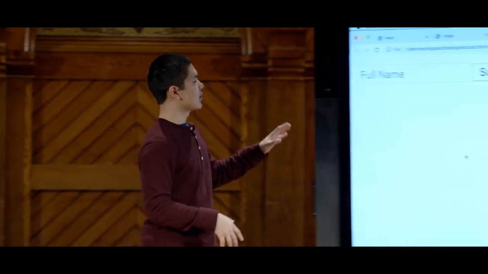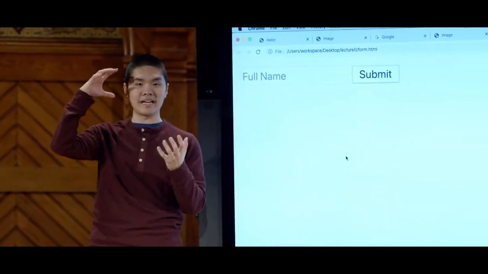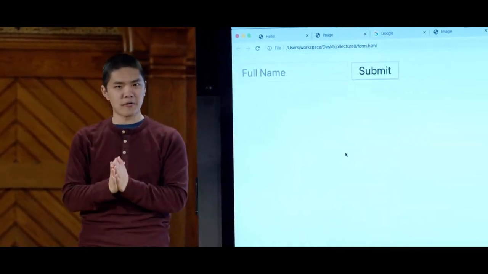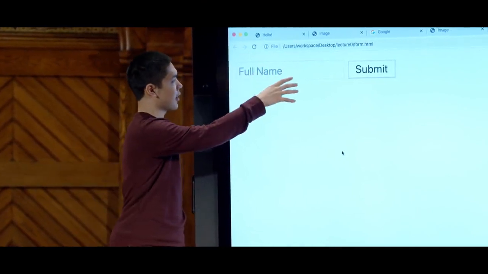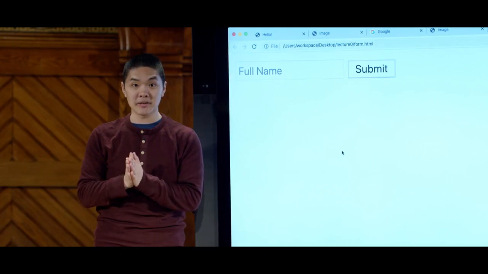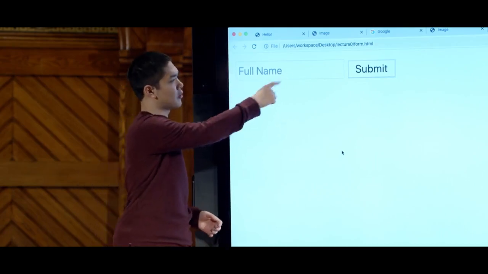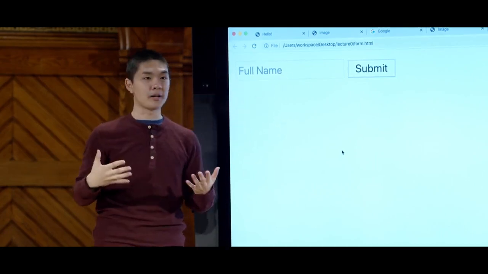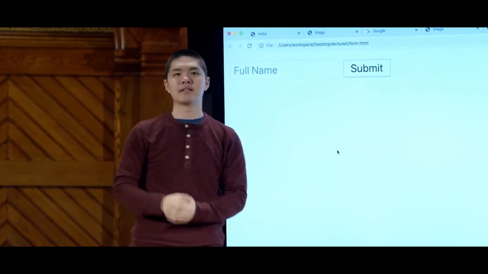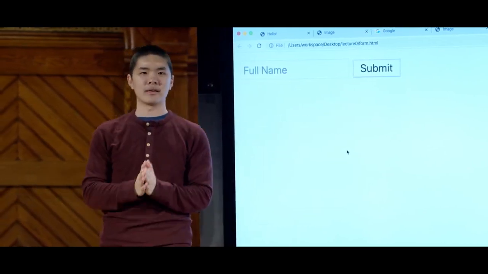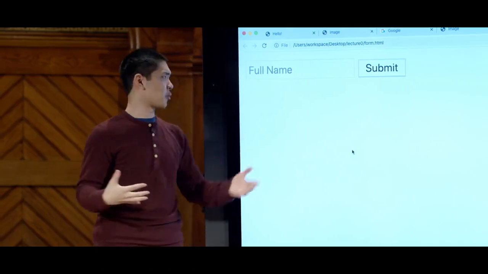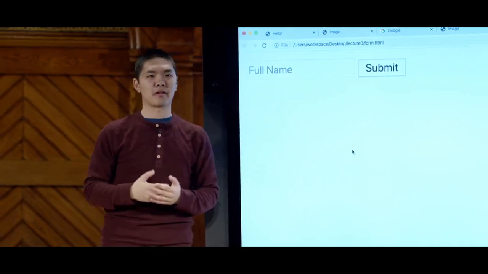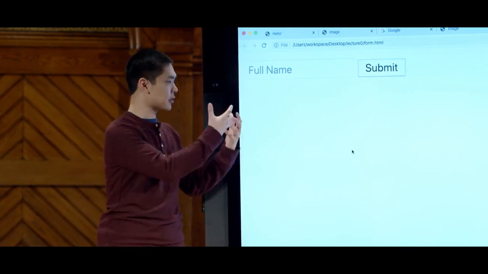Now if I open up form.html, this is the page that we're ultimately going to see when we load this HTML. This entire page just contains a single HTML form. But that HTML form contains two parts. The first part was this input element here that allowed an opportunity for the user to type in their full name. They type in their full name into this input field. And when they're done, they can click the submit button to indicate that they would like to now submit this form. Of course, right now, this form isn't going to do anything when we type in our name and click submit, because we haven't added any logic in order to handle this form.